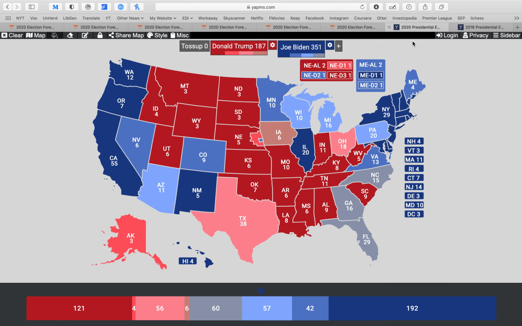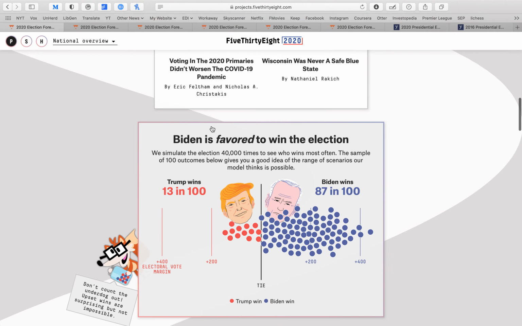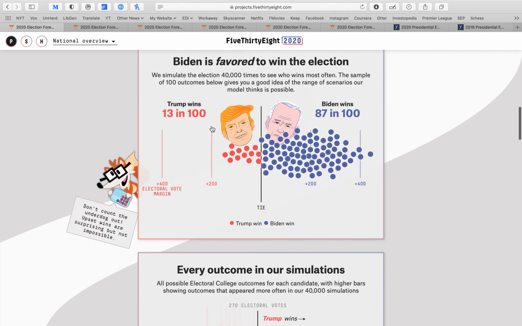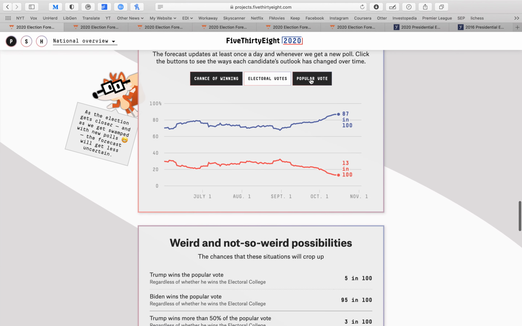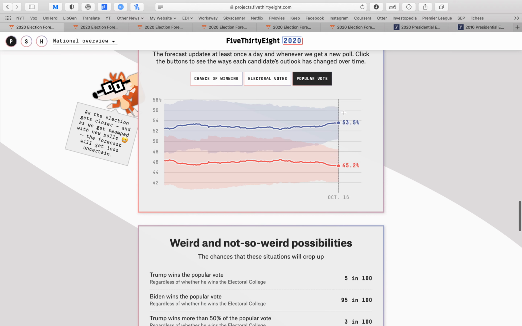I'll just end on a note of saying what a lot of people might say right now is, oh yes, but didn't the polls have Hillary Clinton leading in 2016? Yes, they did. They did indeed. But not by the kind of margins that we're seeing here. If we scroll up and we look at the national... where are we? Sorry, just a moment. And we look at the popular vote nationwide. It was not by this sort of a margin. We were talking something along the lines of 52% to 48%. We were talking within the margins of 2 or 3%.